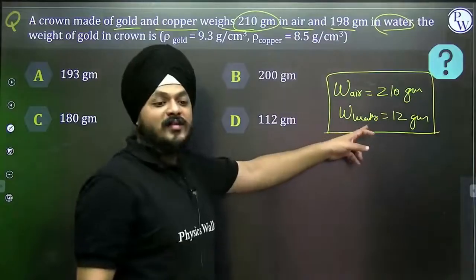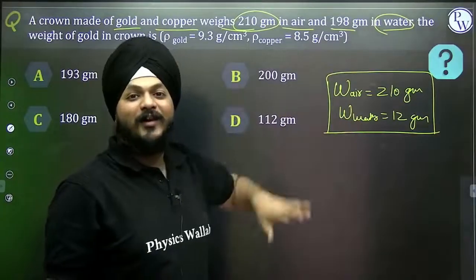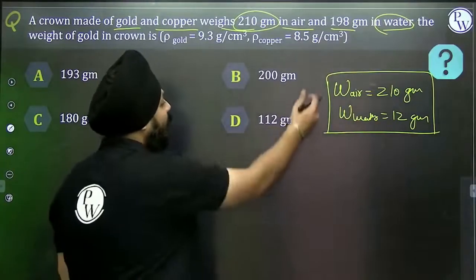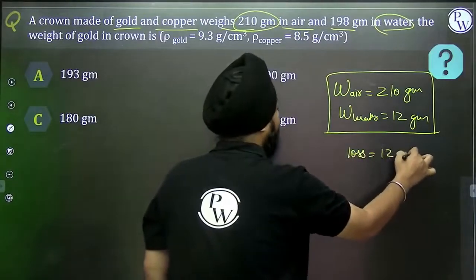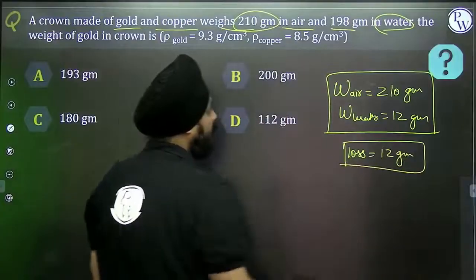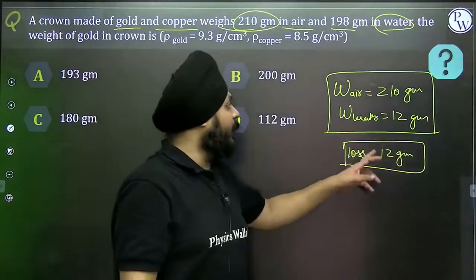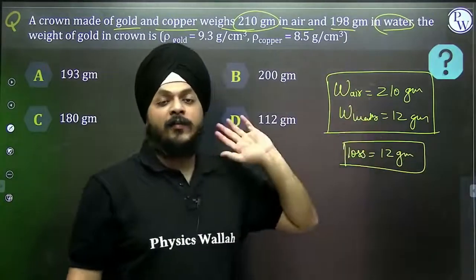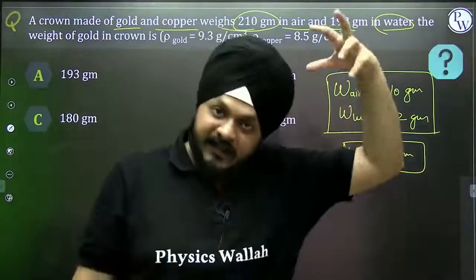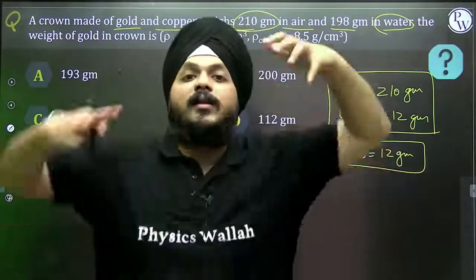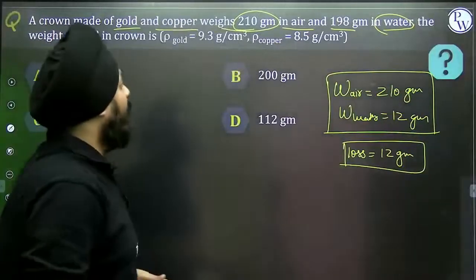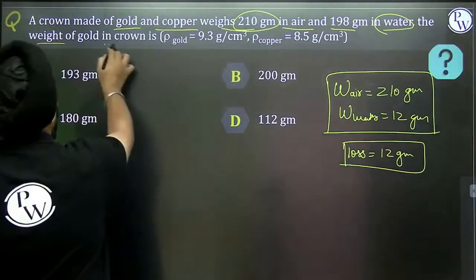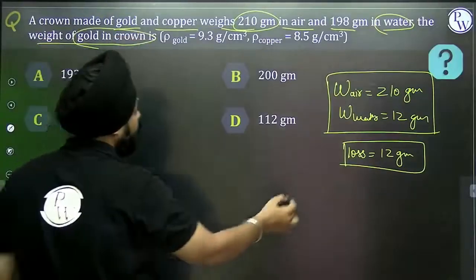Here is the loss of 12 grams. If I'm talking about loss, then it is equivalent to 12 gram, right? As if we are comparing the data of air and water, then we are having the loss of 12 gram. When it is immersed inside the fluid, the 12 gram of the object is getting lost. Now what we need to calculate? We need to calculate what is the actual weight of the gold inside the crown.